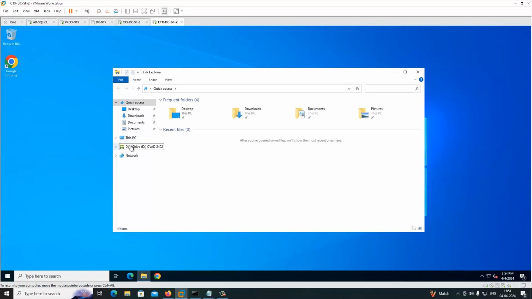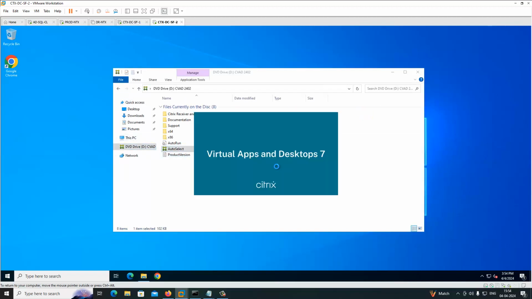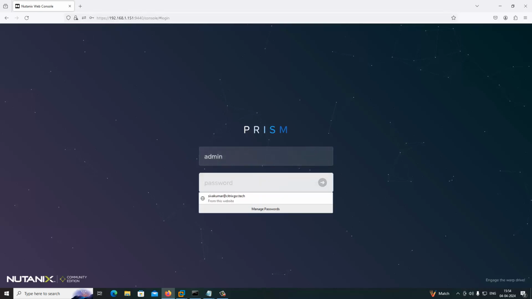With this setup we are going to use Nutanix as the hypervisor to create an MCS based machine catalog, and I can show that also. This is our Nutanix cluster.